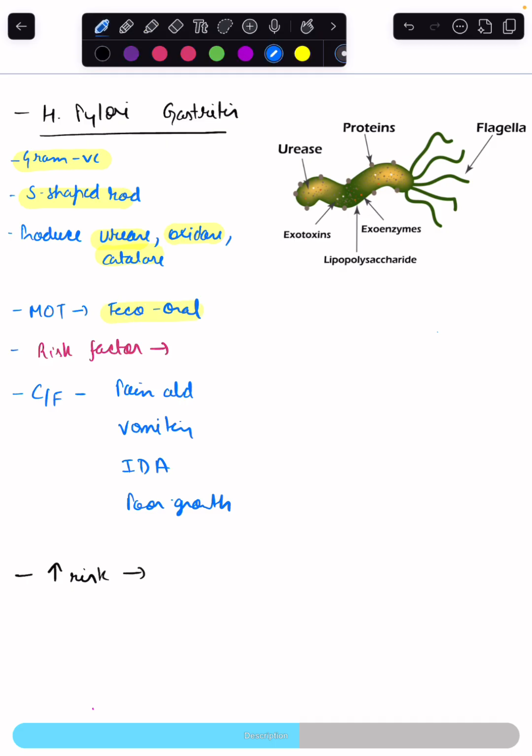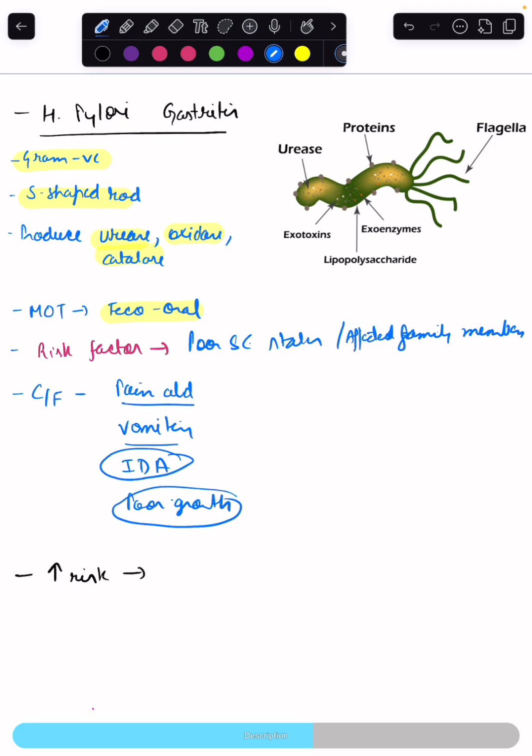The risk factors for acquiring H. pylori are poor socioeconomic status and affected family members. The clinical features are the same as I discussed. It can cause pain abdomen, vomiting, iron deficiency anemia, and poor growth. All children, whether symptomatic or asymptomatic, with H. pylori infection will show the histological features of chronic active gastritis.